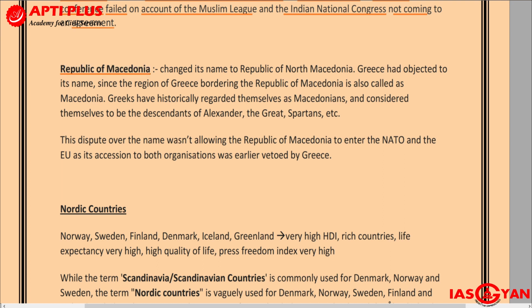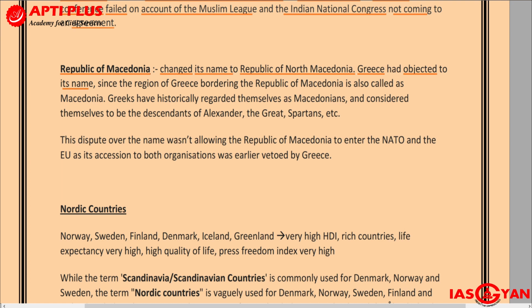For example, the Republic of Macedonia. What happened? This Republic of Macedonia changed its name. That is why it was in the news. It changed its name to the Republic of North Macedonia. So earlier it used to be the Republic of Macedonia, but later on it changed its name to the Republic of North Macedonia. Now, why did that happen? That happened because Greece had objected to its name. So what was it earlier? Earlier it had the name simply the Republic of Macedonia.